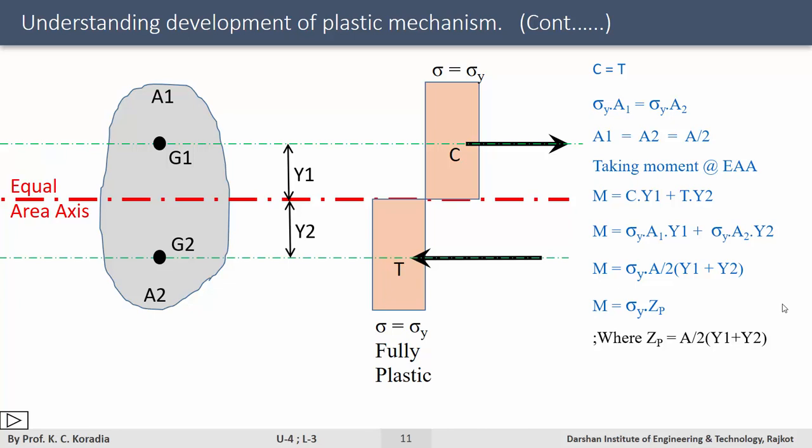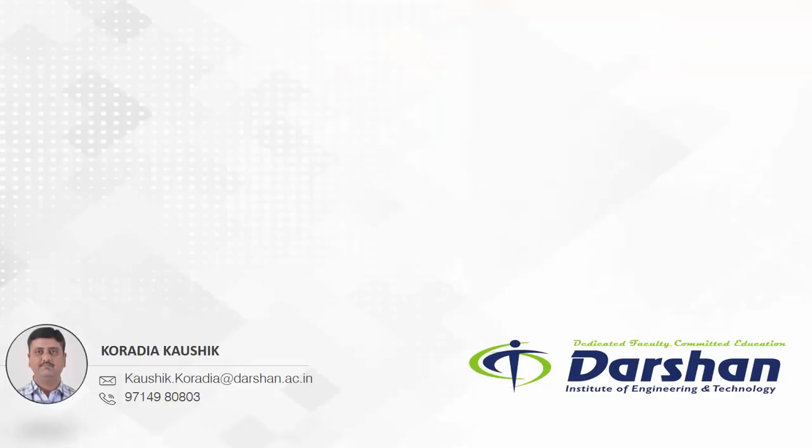Therefore, plastic moment of resistance, which is also equal to the ultimate moment carrying capacity of the beam, is equal to sigma y into Zp. Compare this with the elastic moment carrying capacity, which we also know is equal to sigma y into Ze, where Ze is the elastic sectional modulus, which you have calculated during your MOS subject. This concludes our lecture.